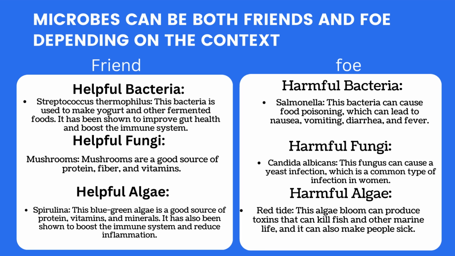Salmonella is a harmful bacteria. This bacteria can cause food poisoning, which can lead to nausea, vomiting, diarrhea, and fever. Candida albicans is a harmful fungi. This fungus can cause a yeast infection. Red tide is a harmful algae. This algae bloom can produce toxins that can kill fish and other marine life, and it can also make people sick.